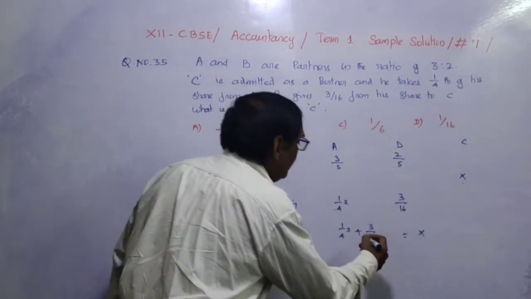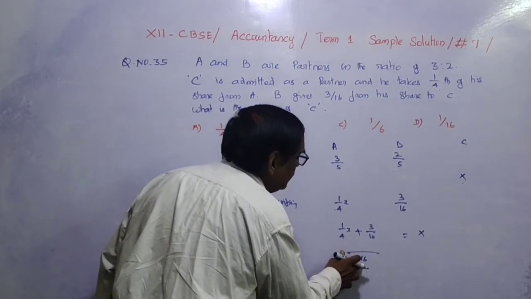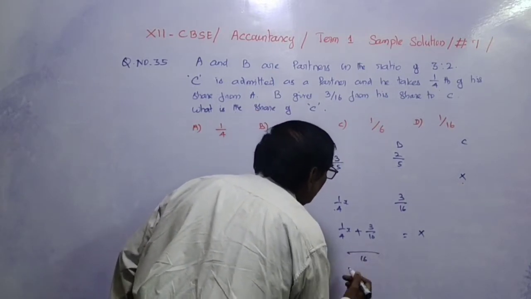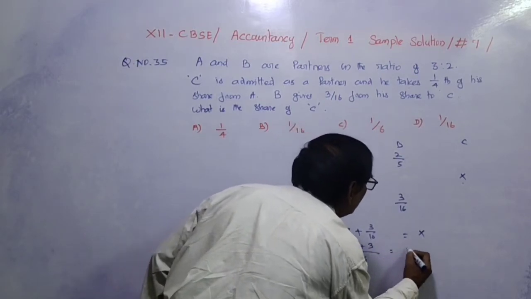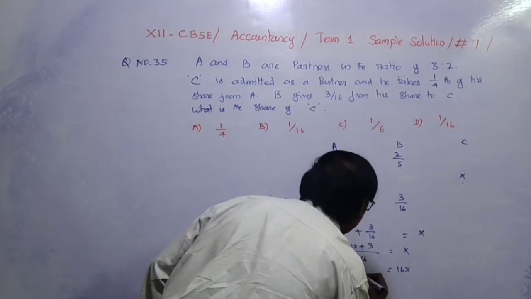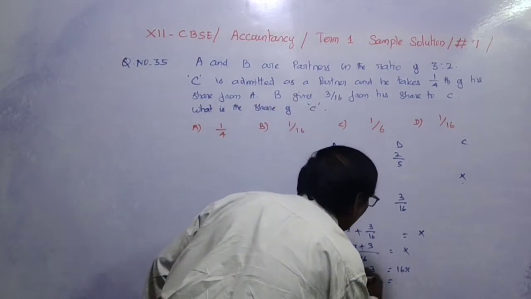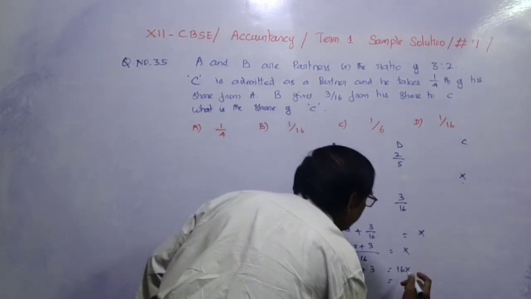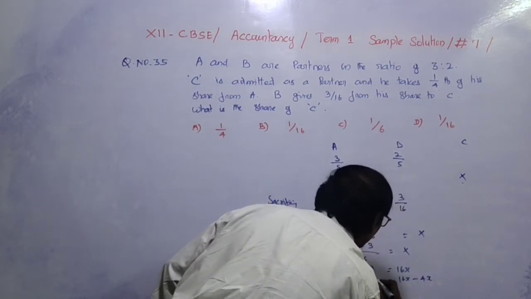Understand? If we take LCM, 16 LCM, so 16 out of 16, 4 into x, so 4x plus 3 equal to x. Cross multiply, if we cross multiply 16x equal to 4x plus 3. So here 4x, if it comes this side, 16x minus 4x equal to 3.